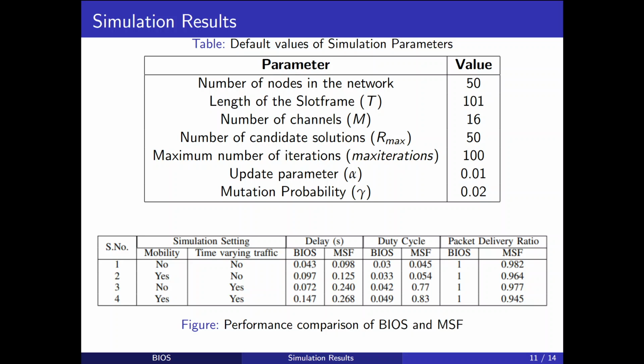Radio duty cycle of BIOS shows that the active time of nodes does not get affected much with the mobility and it depends only on the number of packets it has to transmit or receive. Since there are no conflicts in BIOS, the slot frame need not include duplicate cells for retransmission and hence a very low duty cycle can be maintained by BIOS, making the communication energy efficient.